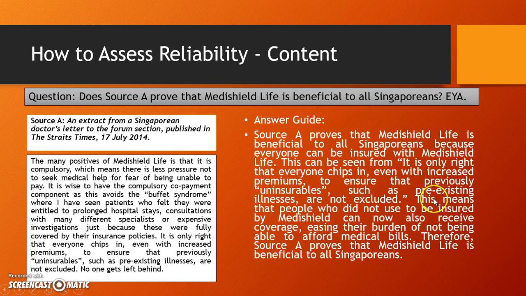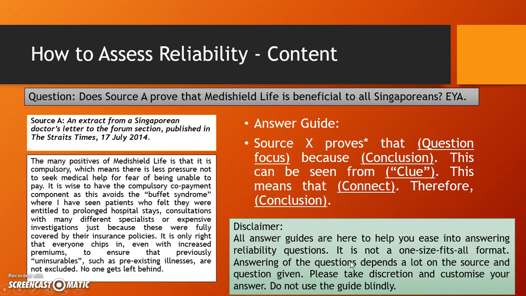And you have to explain the clue. This means that people who did not used to be insured by MediShield can now also receive coverage, easing the burden of not being able to afford medical bills. Therefore, source A proves that MediShield Life is beneficial to all Singaporeans. This is what the source is saying. Have you verified yet? You have not. But I hope you recognize what format this is. This is very, very similar to your formats, your guide for your inference questions.